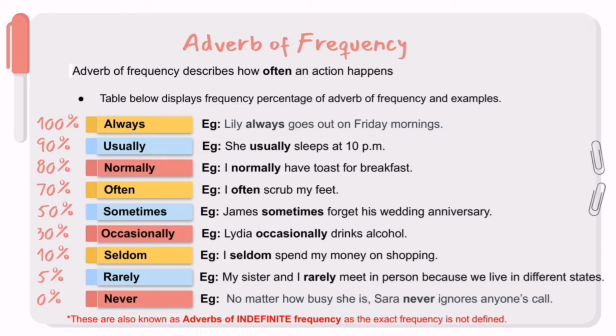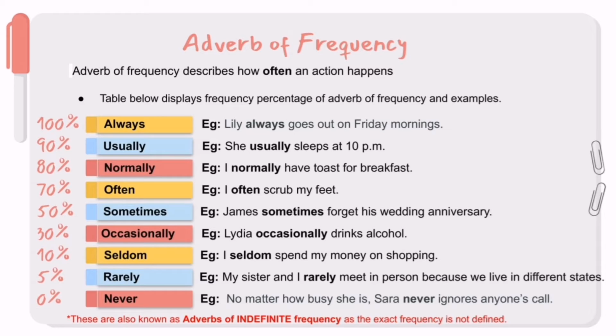So adverbs of frequency describe how often an action happens. As you can see in the slide, there are 9 examples of adverbs of frequency. And at the very left of the slide, you can see that there are percentages. So what do these percentages define? These percentages define the frequency of the action happening when you use these words.